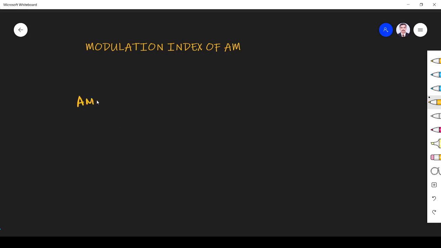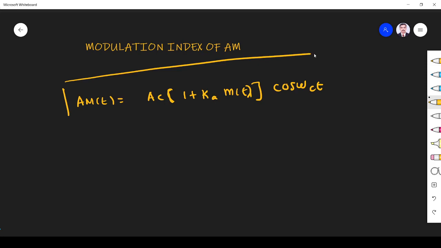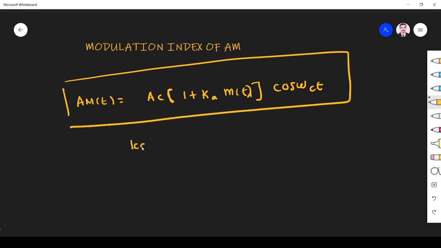So the AM modulated wave I write as s_AM(t) = A_c (1 + k_a m(t)) cos ω_c t. So this is the general form of the AM modulated wave, right? Here k_a is the amplitude sensitivity.